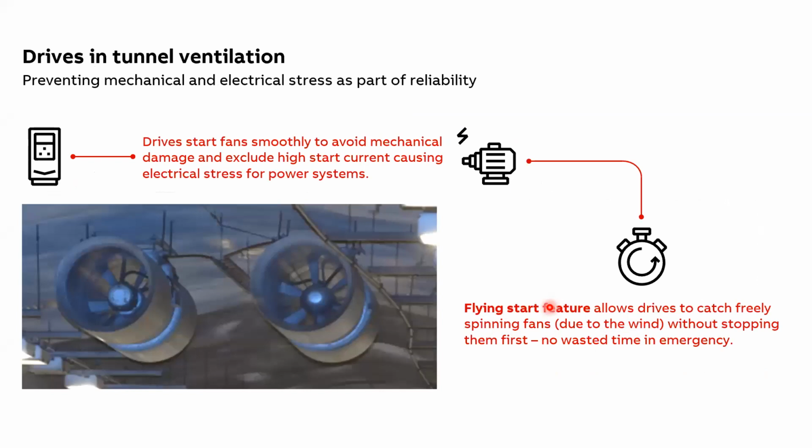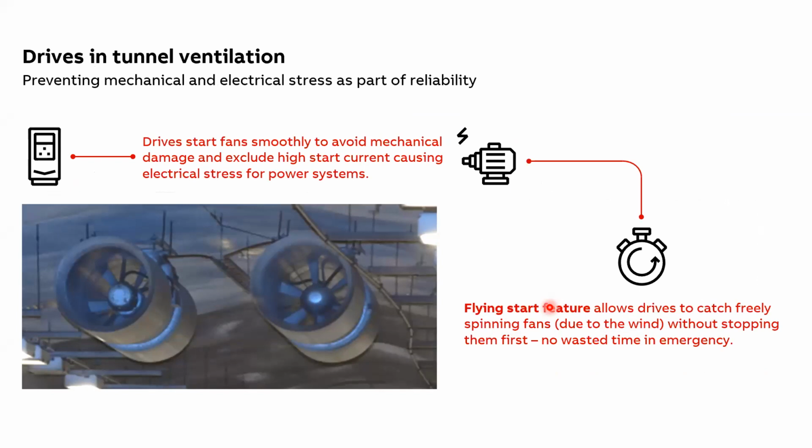Now, talking about one more feature, that is flying start. This is again one more important feature which is usually required in a tunnel ventilation system. Usually there would be wind present inside the tunnel. In this case, if the fans are not running, then they might start freewheeling. Now, if we need to start the ventilation fan, then there might be issues if the motor control solution does not support the flying start.